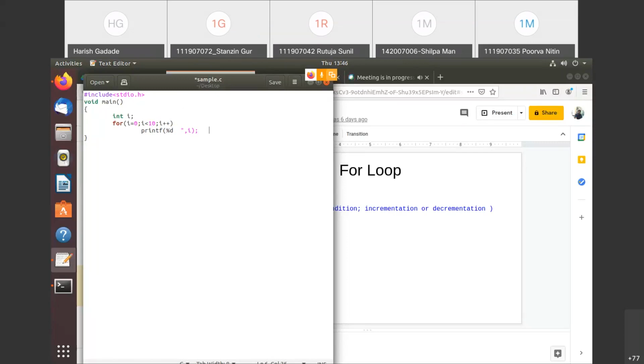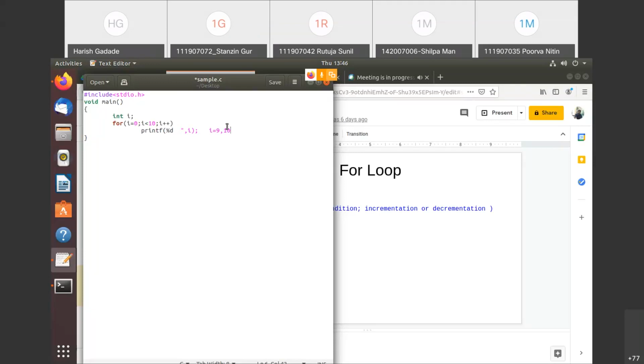Suppose here the i value is 9. For the 9 it will check this condition, is 9 less than 10? This is true, so again it will come here, print that 9, and after printing this, the i value becomes 10.